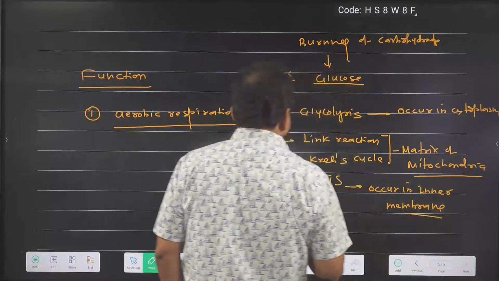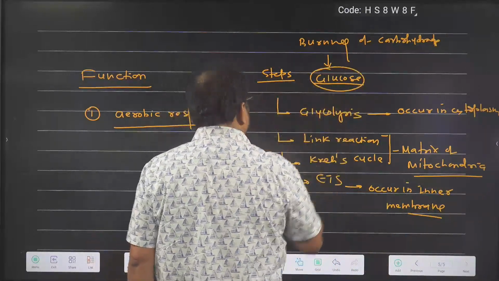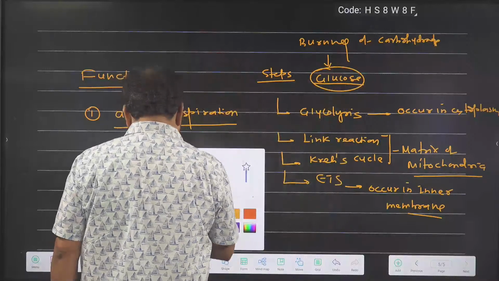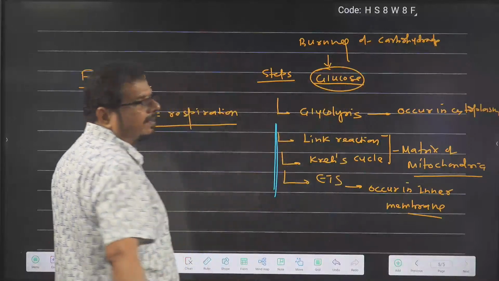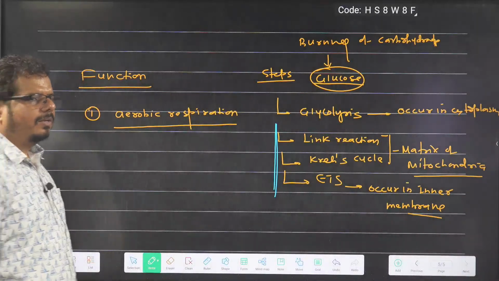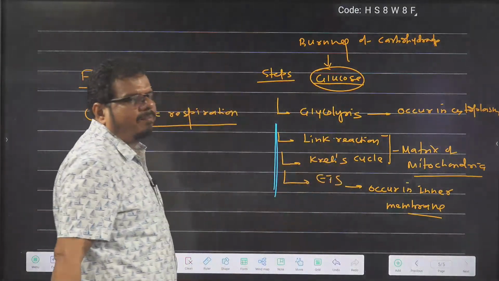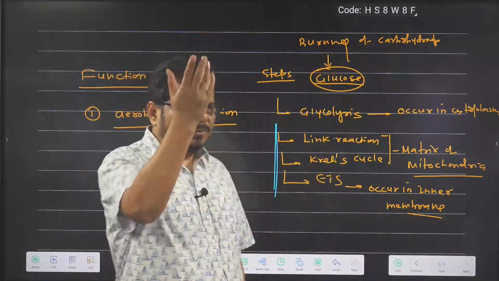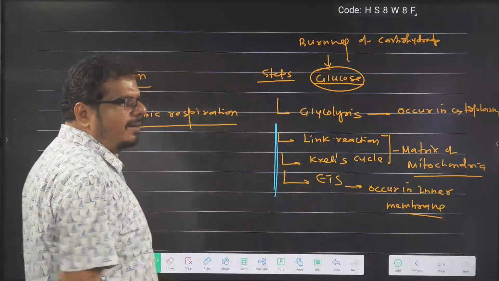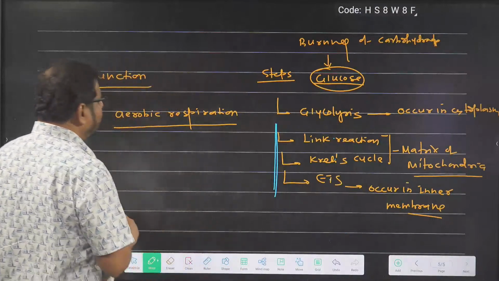So during burning, these are the 4 major steps. Burning of glucose, these are the 4 major steps. Out of 4 steps, 3 steps occur in mitochondria itself. And where mitochondria are not there, like in prokaryote, this work is done by which one? Mesosome. So in prokaryote, the work of mitochondria is done by mesosome.